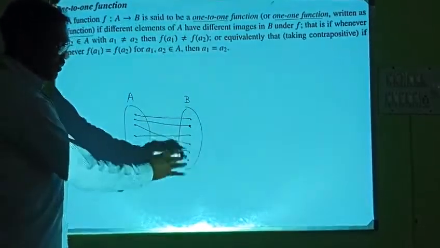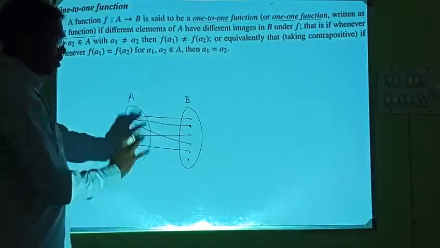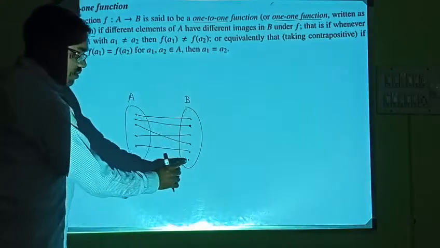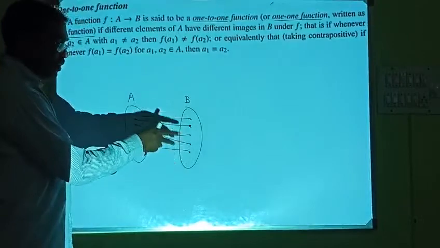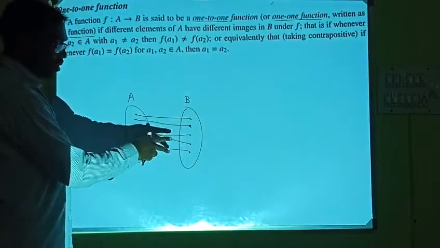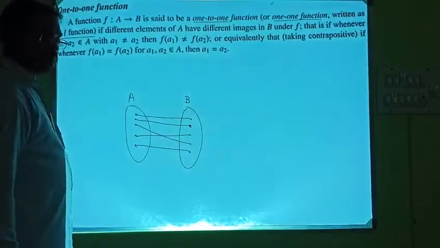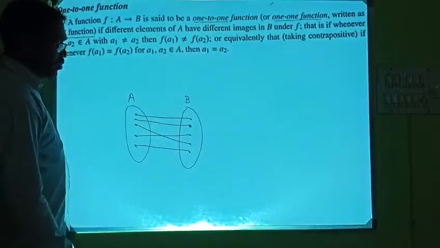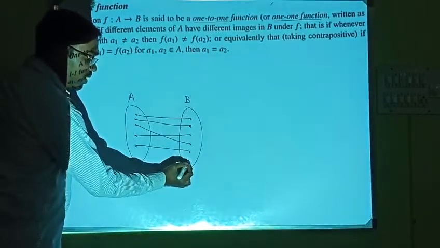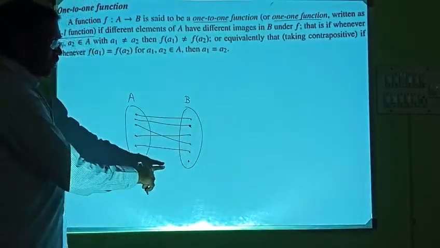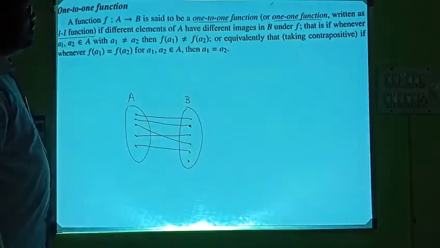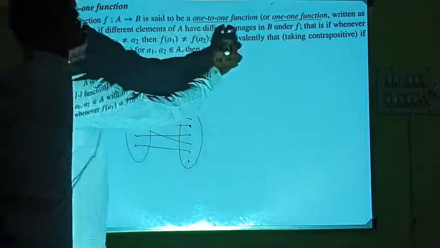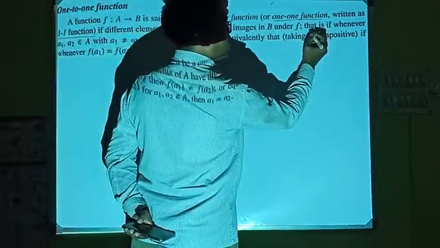It is still one-to-one. If there is no element left out here, then it is one-to-one and also onto function. If you have some element left out here, then it is only one-one but not onto. So that's what we are saying.